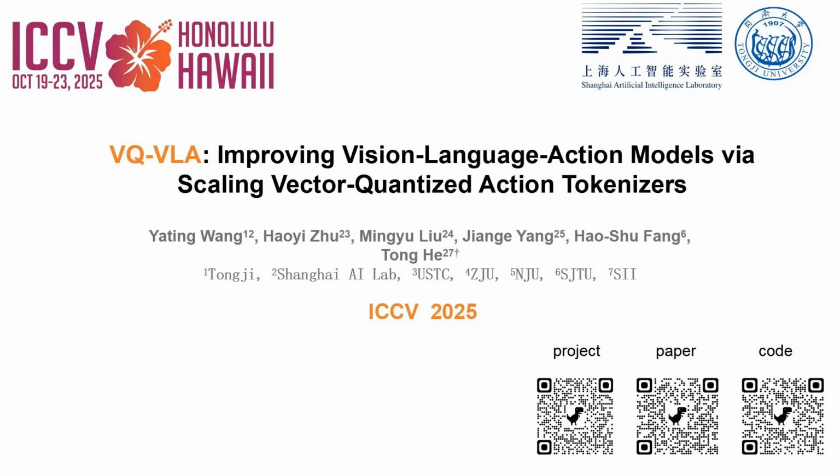Hello, everyone. I am very glad to introduce our paper VQ-VLA: Improving Vision Language Action Models via Scaling Vector-Quantized Action Tokenizers. VQ-VLA is an innovative vector quantization-based action tokenizer built upon the largest scale action trajectory dataset to date, leveraging over 100 times more data than previous approaches. It demonstrates that action tokenizers can be effectively scaled by leveraging large-scale simulated action data. We prove that our action tokenizers improve the performance, inference speed, and long-horizon capabilities of VLA models.